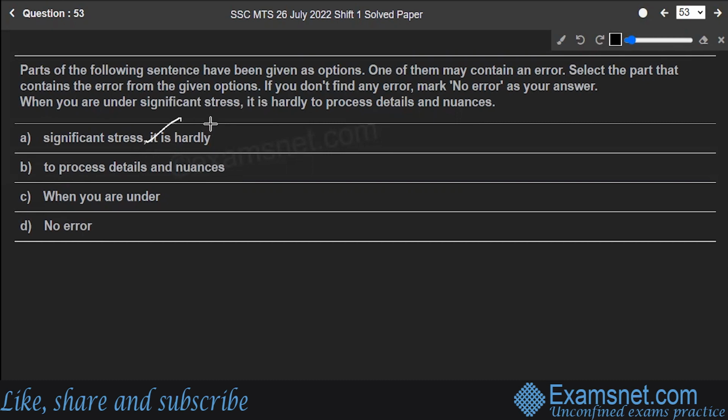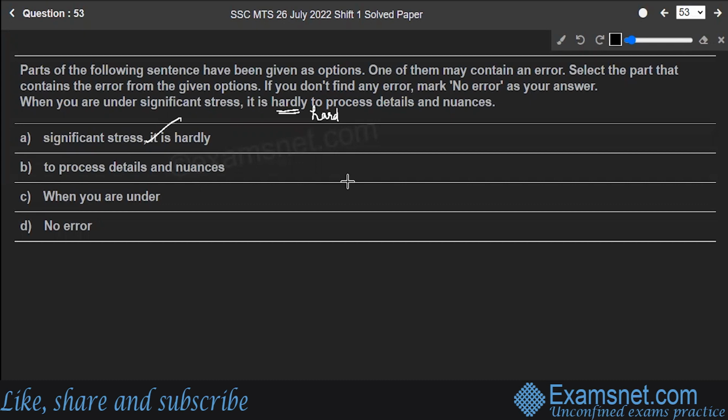The word hardly used here, in the mid position or before the adjective or the noun, is wrong. Thus the word hard should be used instead of hardly. Now let's read it whole. When you are under significant stress, it is hard to process details and nuances. So hardly, what do you mean by that? Hardly has a negative connotation to the sentence. So the correct one to be filled in over here is hard.